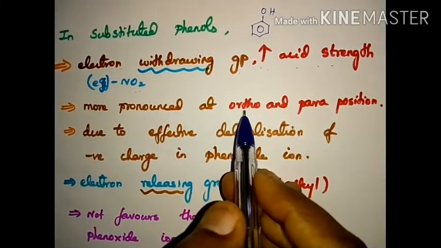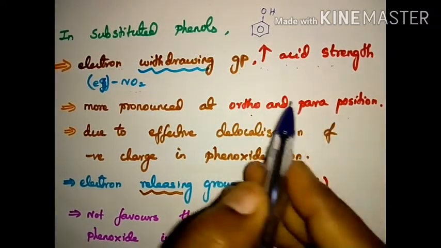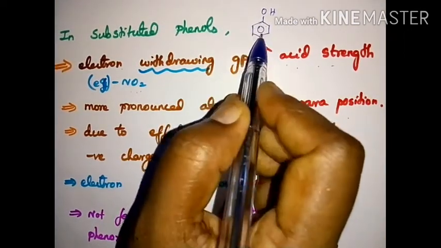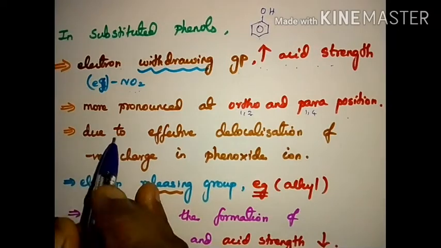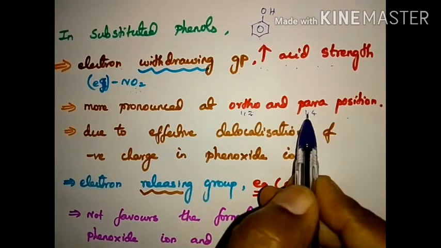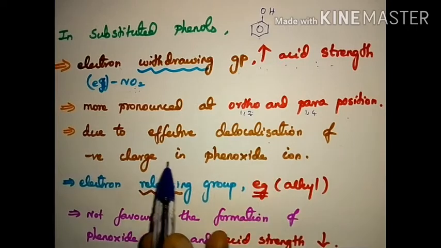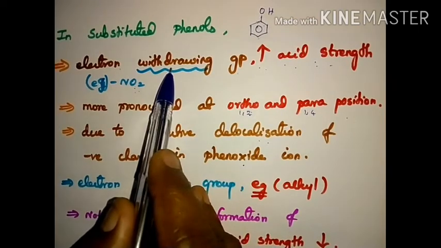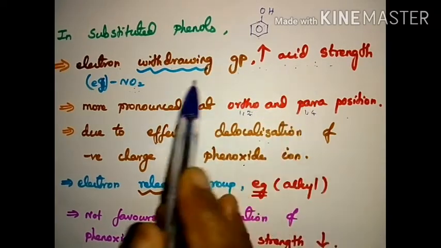The acid strength increases when it is present in the ortho and para position. What is the ortho and para position? The 1,2 position is called ortho. The 1,4 position is called para. If the electron withdrawing group is present in the ortho and para, it has more acid strength due to the effective delocalization of negative charge in the phenoxide ion. So electron withdrawing group increases means acid strength increases.